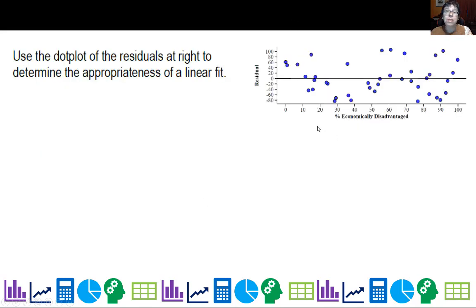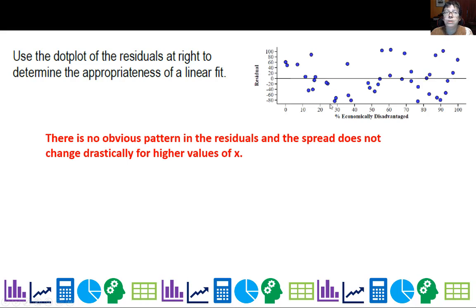And the other thing we always need to do, and we've done this before, is we use a dot plot of the residuals. So what I did is I just went ahead and put my data into StatKey and created the dot plot, and there's no obvious pattern in the residuals, right? It looks a little tight there and there, but that's at the ends, you know. It's like, no, not too much. The spread's pretty even, all right? And the linear model is appropriate. So as we go across, the spread doesn't change drastically.